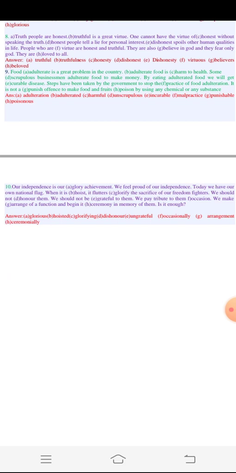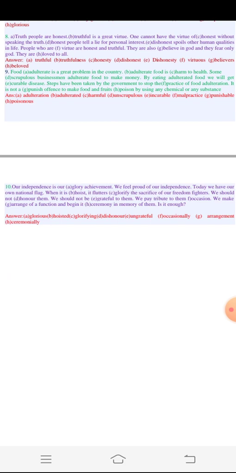And number 10 says, our independence is our glorious achievement. We feel proud of our independence. Today we have our own national flag. When it is hoisted, it flutters glorifying the sacrifice of our freedom fighters. We should not dishonor them. We should not be ungrateful to them.